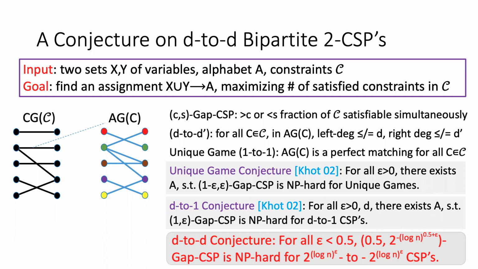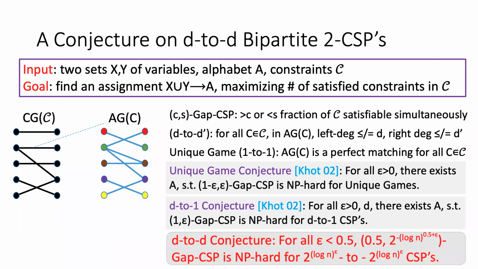Part of it is because our D is already depending on n, so it's 2 to the log n to the epsilon. As the size of the CSP is at most n, D is also a function of n. A can be bounded by n as well. So it cannot grow arbitrarily large compared with n and also compared with D. So that's not necessarily needed there.